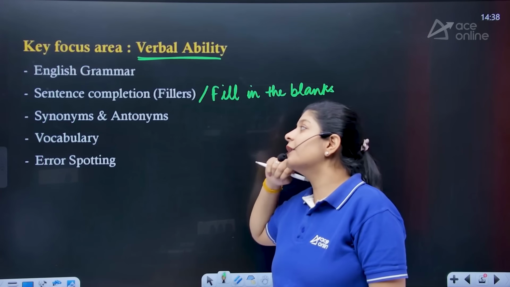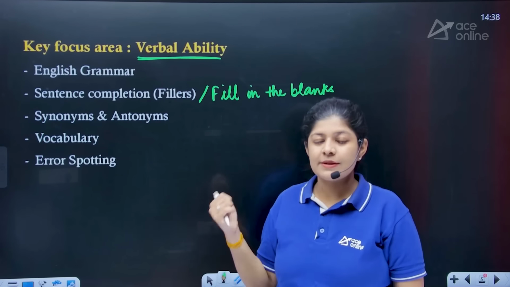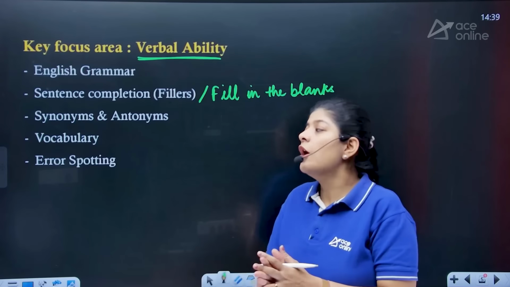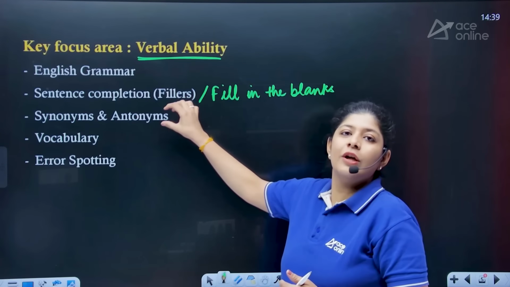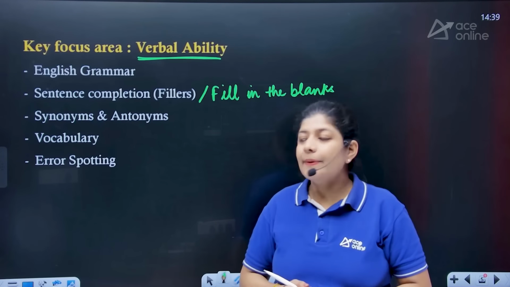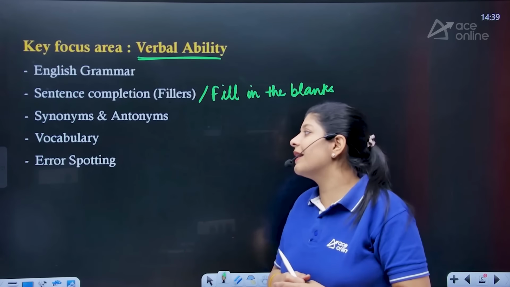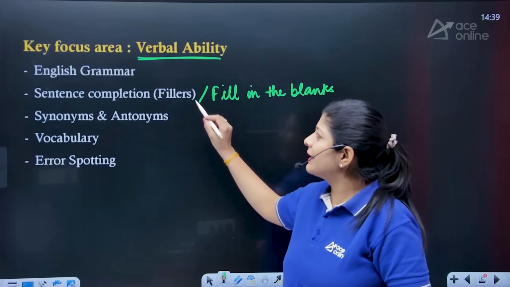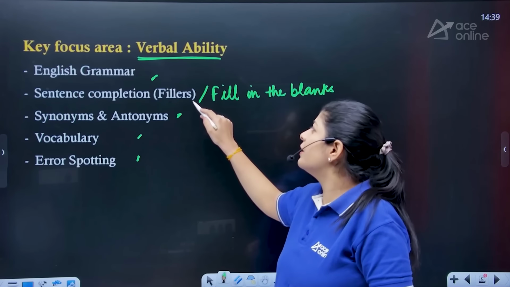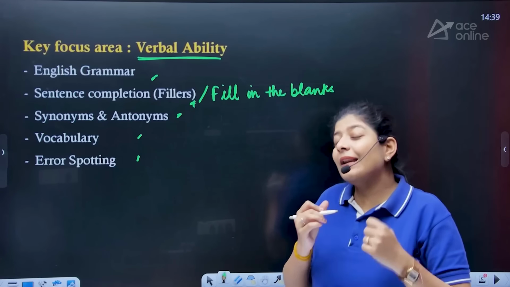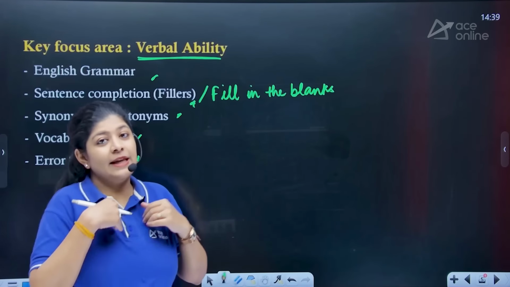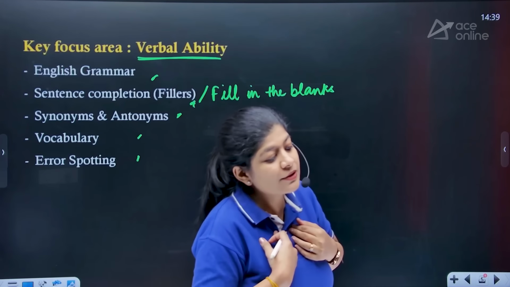And the third one is synonyms and antonyms. Synonyms mean similar kinds of words, antonyms mean the opposite. So we have to focus on this part as well. The fourth one is vocab, and the fifth one is error spotting. So we can say that all of these can be improved by a single thing, which I personally suggest to people, and I personally do that.